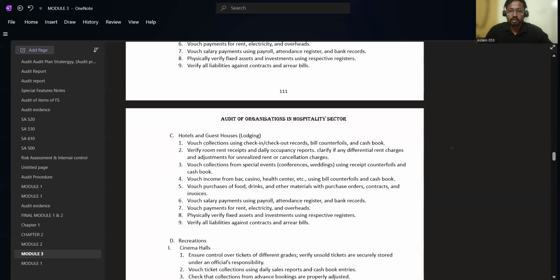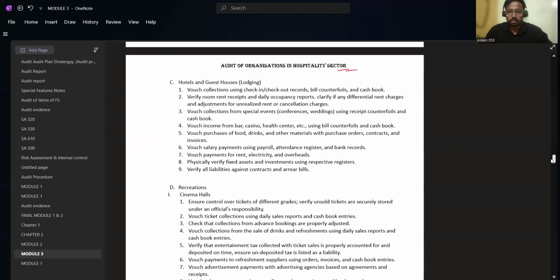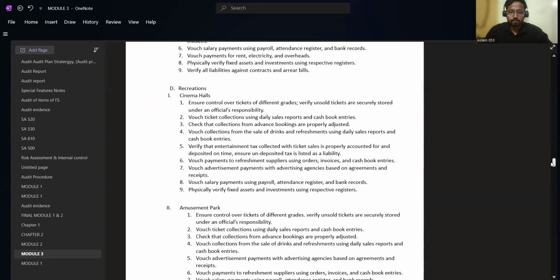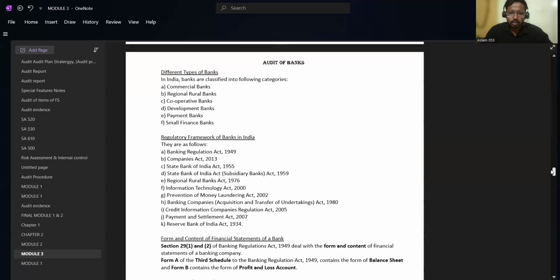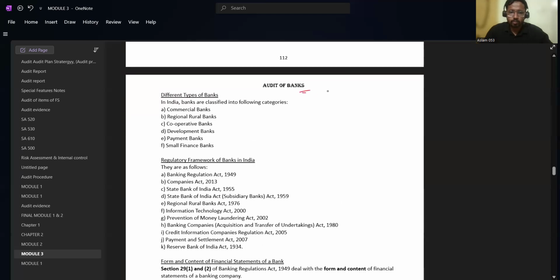Audit of organization, hospitality sector. This is the chapter now dealing with these points. Now the next chapter is audit of banks. What are the different types of banks, commercial bank, regional rural bank? What are the regulatory frameworks, or what are the laws or regulations that a bank needs to follow in India?